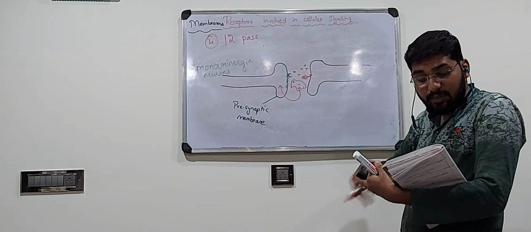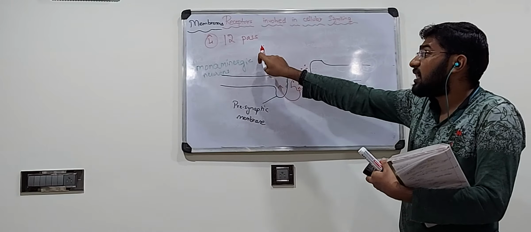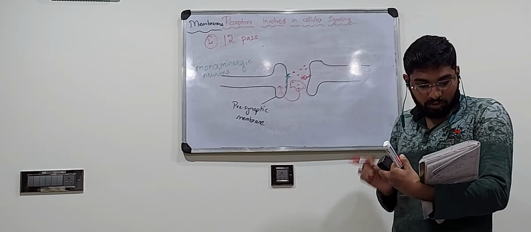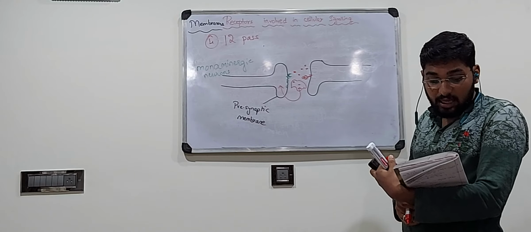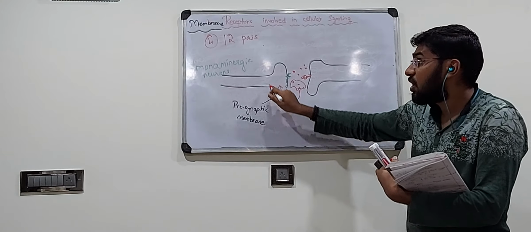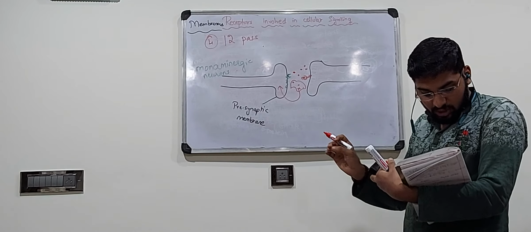So this is the significance, or the function, of the 12 pass receptor. These are the receptors present on the presynaptic membranes of monoaminergic neurons.